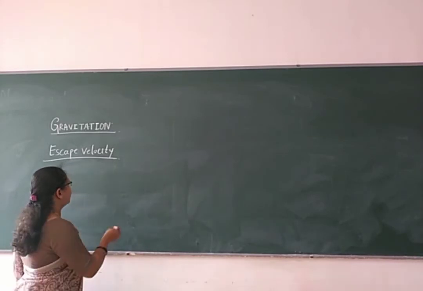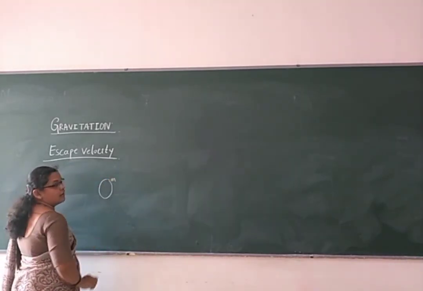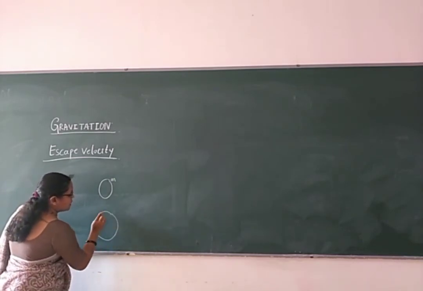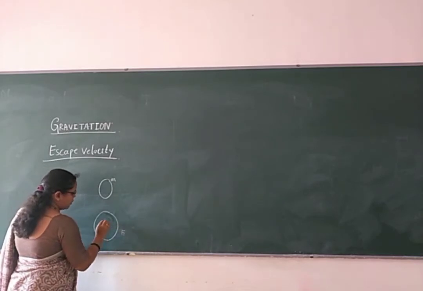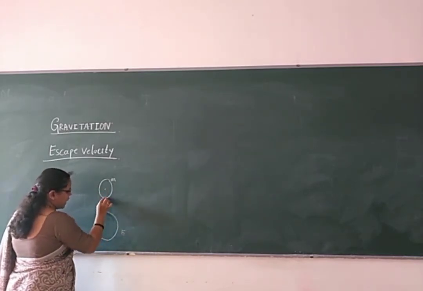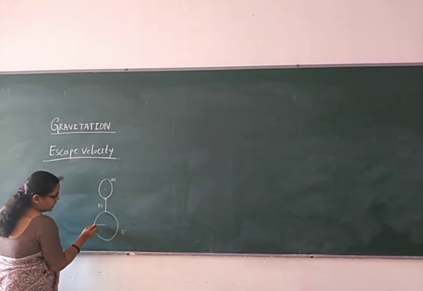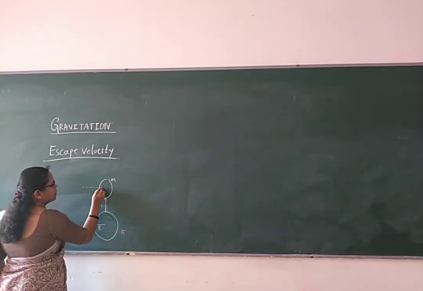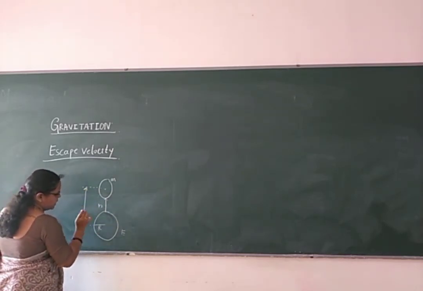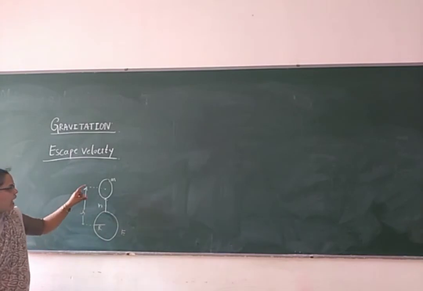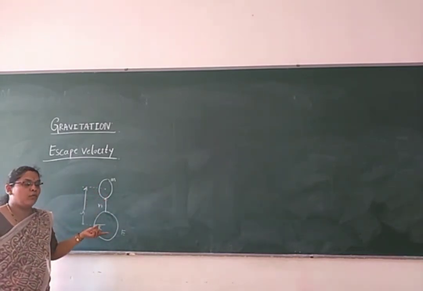Let us consider one body whose mass is m, maintained at a certain height from the earth. The radius of the earth is R, and the distance of the body from the center of the earth is small r here. It has some velocity, and it will try to escape from the gravitational pull of the earth.